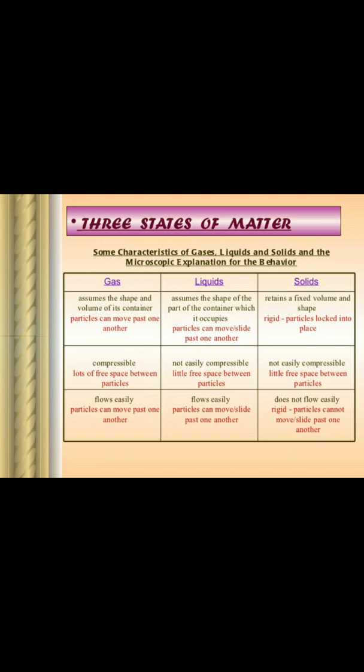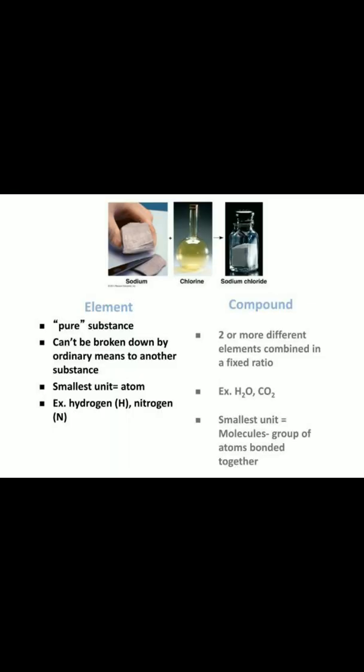Three states of matter. First one is gas, second one is liquid, third one is solid. There is a difference between elements and compounds. Elements are pure substances, can't be broken down by ordinary means to another substance. Smallest unit means only same kind of atom.